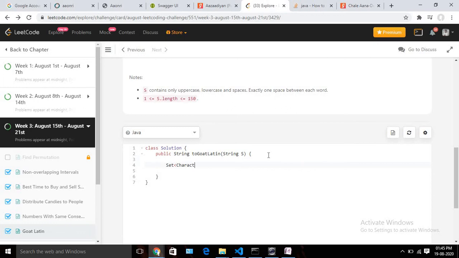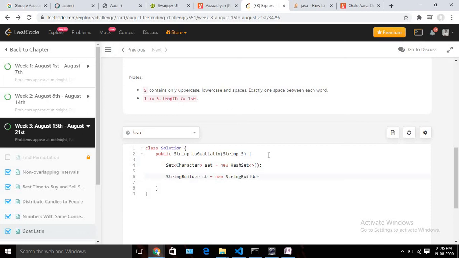So it should be Character, and let me name it as set only, and we're going to take the HashSet implementation. Now, since string is immutable in Java, for all the string modification or deleting, we are going to use StringBuilder, right? So I need one StringBuilder in which I am going to store my result, so let me name it as sb, and it should be new StringBuilder.